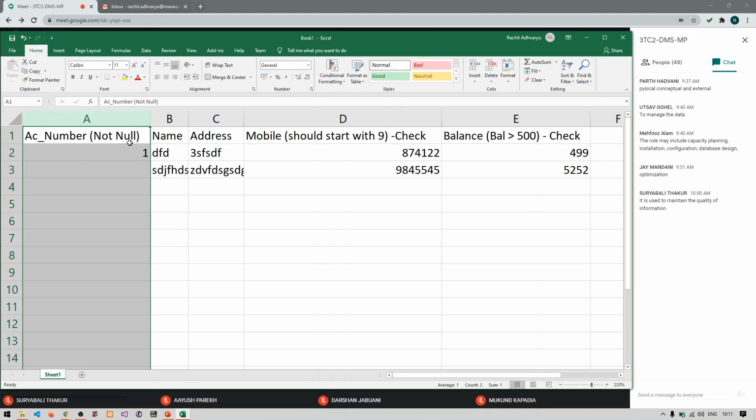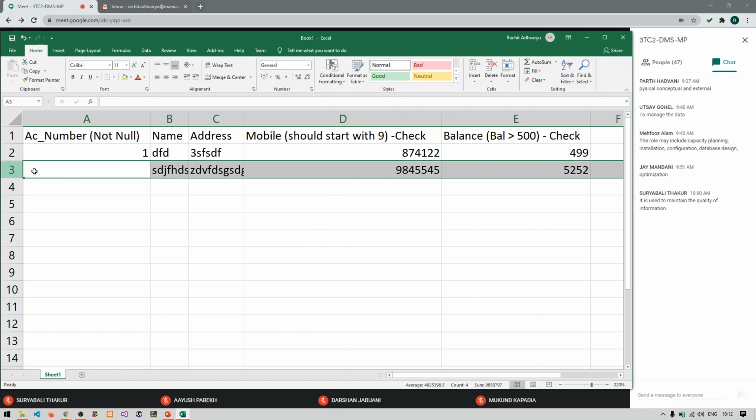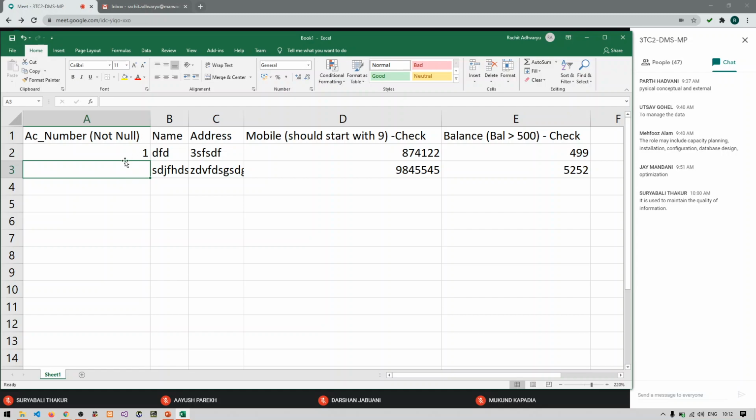So it means that this column cannot have anywhere empty values. So here you cannot keep it empty. You need to give some data. Let us say I have given 3 here. So now this not null constraint is not violated. But if it is empty, then we can say that not null constraint is violated and you won't be allowed to enter these records until and unless you provide some values to this particular column.